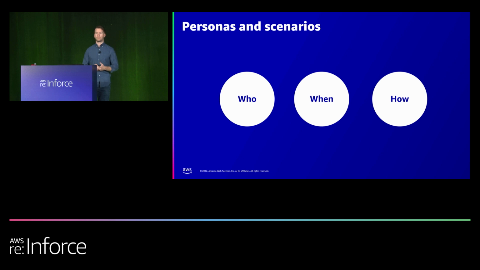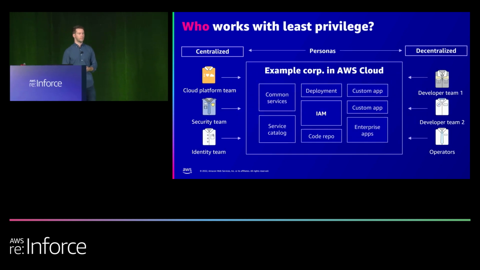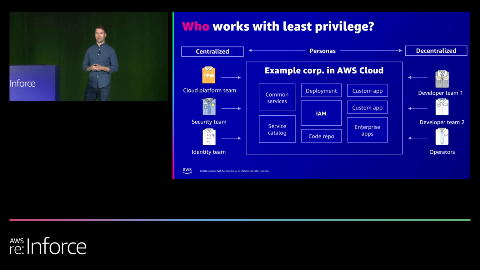All right, so let's start by breaking this down into who, when, and how. Who is important because we want to talk about the personas that are using least privilege, and then we want to talk about when they are implementing least privilege in AWS IAM, and then how they're doing that. And again, we're talking in the context of just AWS IAM, so if you're joining us a little bit late, we're not looking at application identity or infrastructure identity, we're just focusing on those cloud identities.